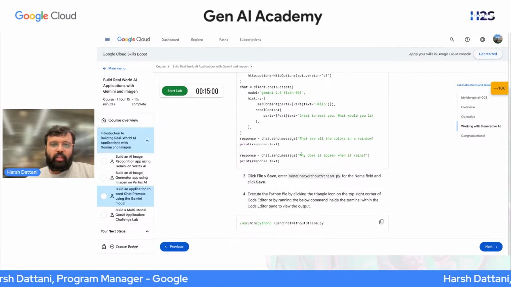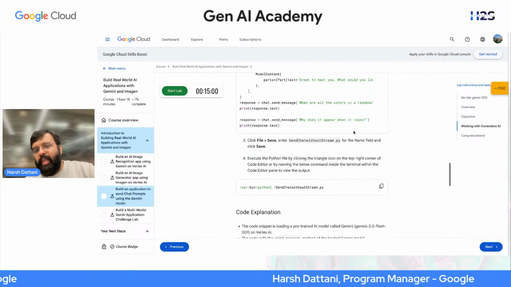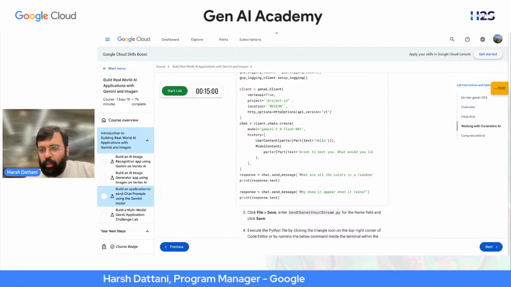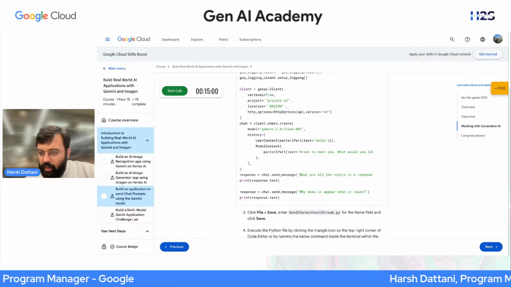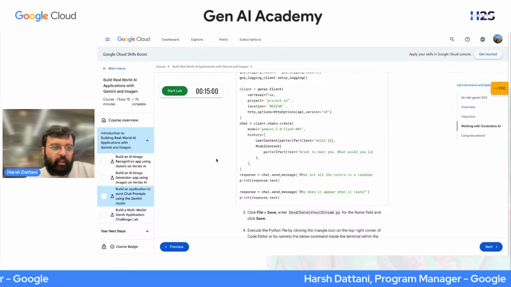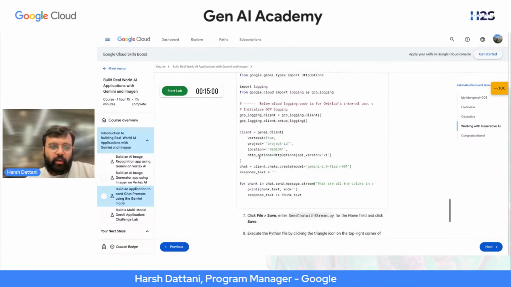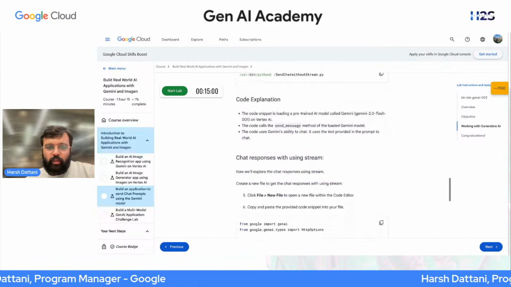We get a response. The second prompt is: when does it appear? So this is a basic chat application which we can develop. I saw one comment that the last lab code is not running. If the code doesn't run and you get a 500 error, just rerun that code. It's already mentioned over there.